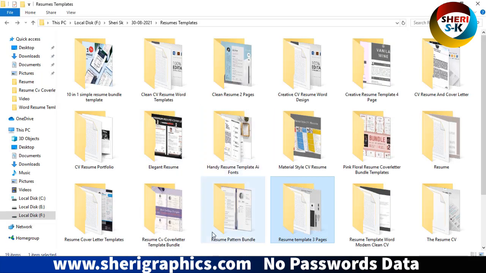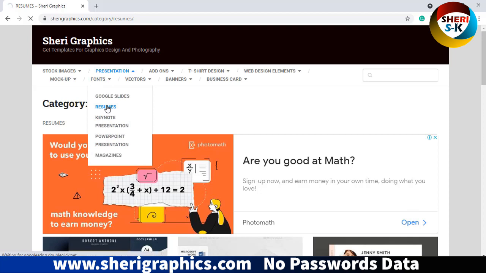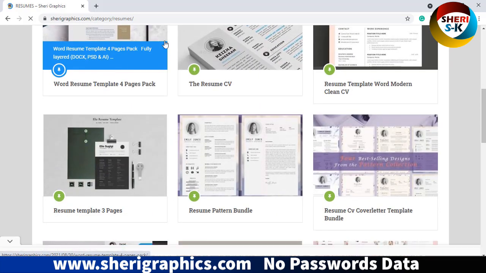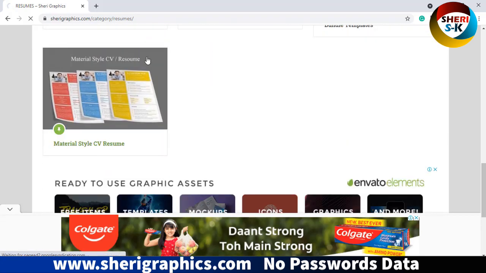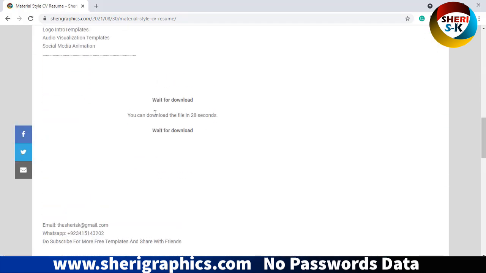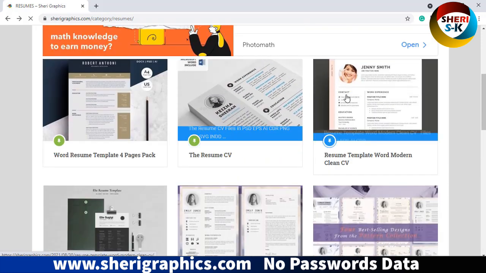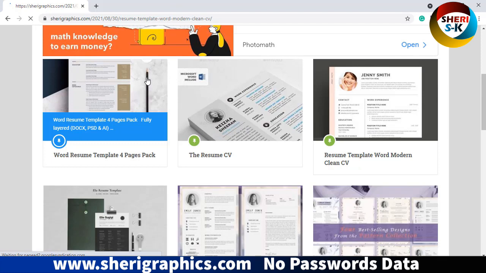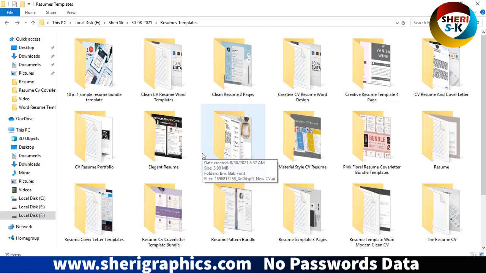So to download these templates, go to sherigraphics.com, click on presentation and then click resume, and you see our templates are here. Just click on someone or anyone, scroll down, and wait half a minute, and so you can download easily. These files are on iDrive.